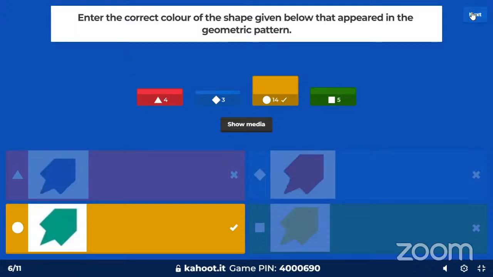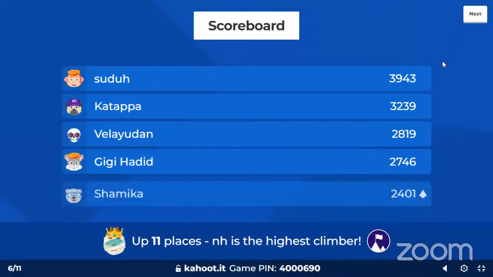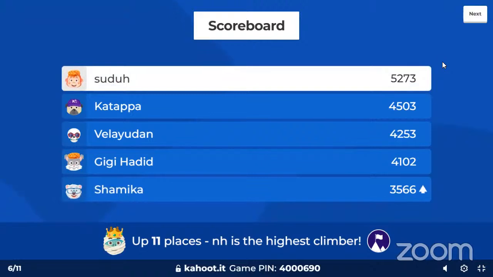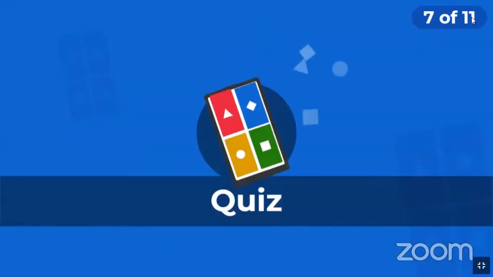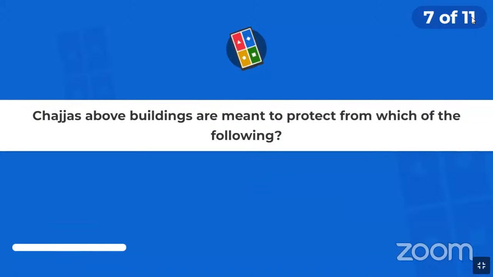Okay, great. I think most of you have got it correctly. Let's take a look at the leaderboard. It's almost the same without many changes. It's just that Shamika has come up with 3,500 points. Up 11 places, NH is the highest climber. Let's see if in the subsequent questions, NH can reach the podium. Sorry, reach the leaderboard.